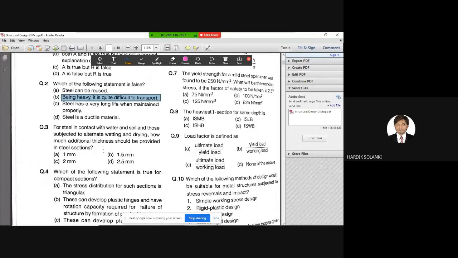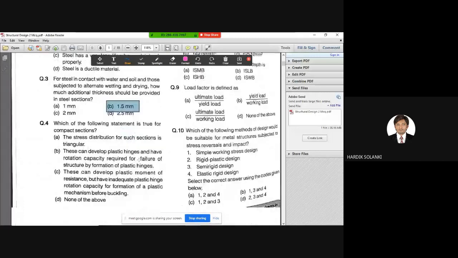This is just general. There is no logic in this. These are the standards, right? If you are providing steel structures which are in contact with soil or water, whatever calculations you have done, you need to provide extra thickness to accommodate for corrosion and those things. So for steel in contact with water and soil and subjected to alternate wetting and drying, you need to provide 1.5 mm extra thickness. So question number 3, correct answer is B, 1.5 mm. Moving to the fourth one, again there are statements. Which of the following statements is true for a compact section?